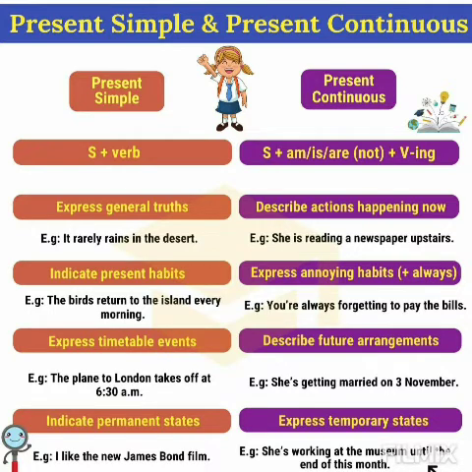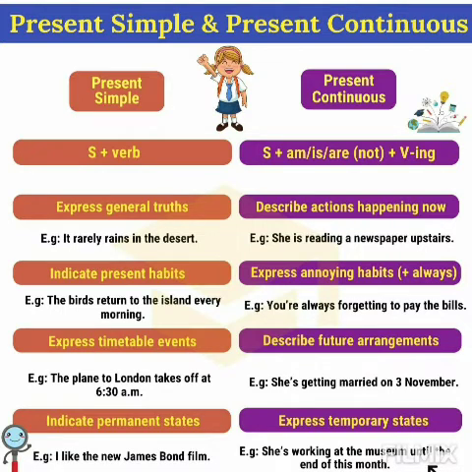In order to express general truth. For example, it rarely rains in the desert. To indicate present habits. The birds return to the island every morning. To express timetable events. Example: the plane to London takes off at 6:30 a.m. And to indicate permanent states. I like the new James Bond film.